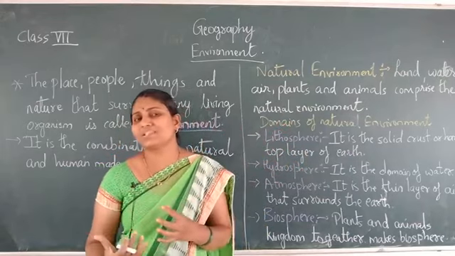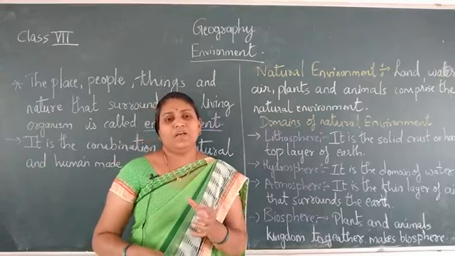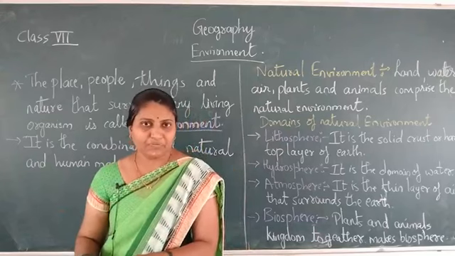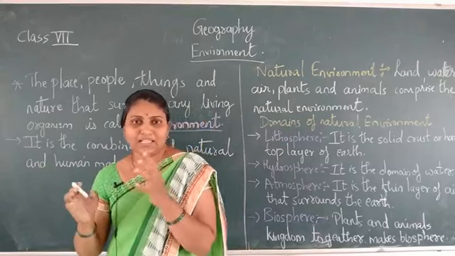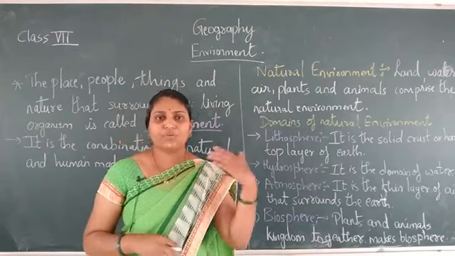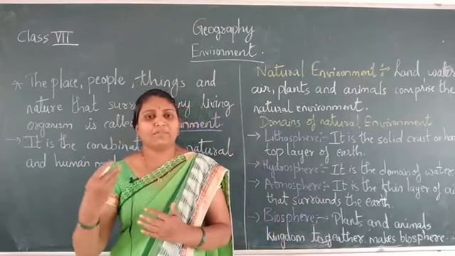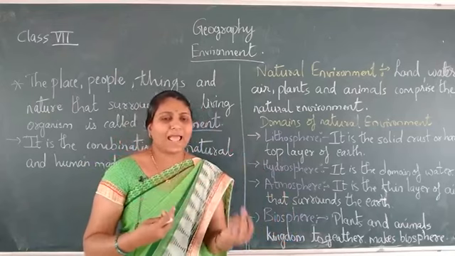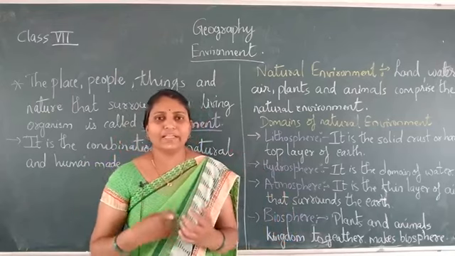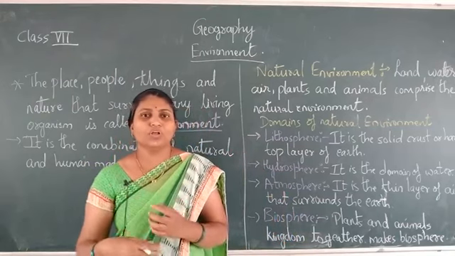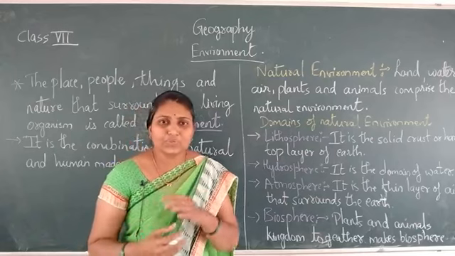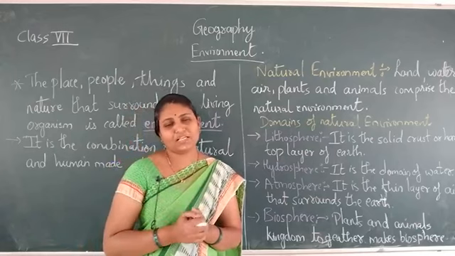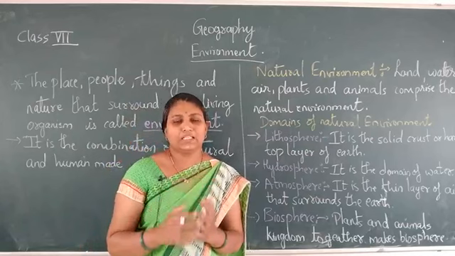What are its uses now? It is a land where we can live. We can grow fields, where plants grow and animals can go and eat the grass. These are the uses of the lithosphere.